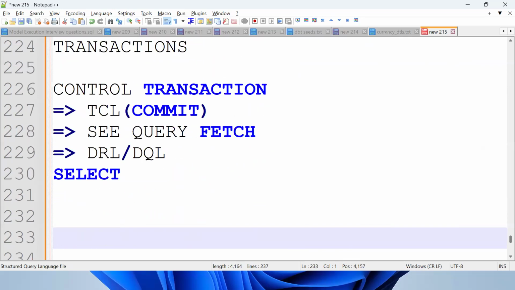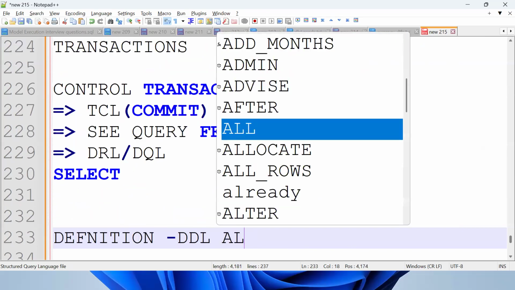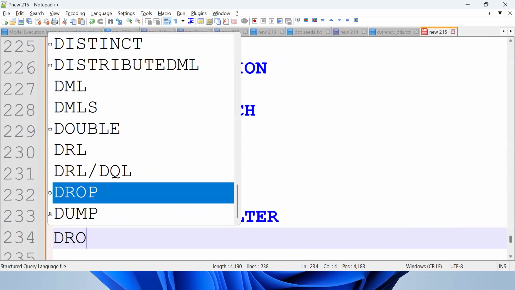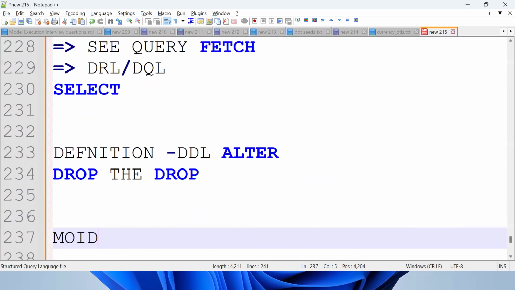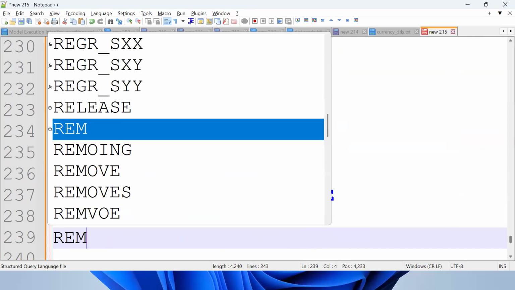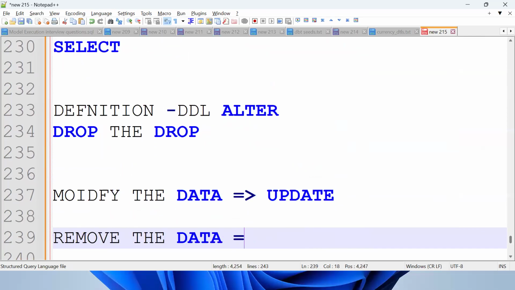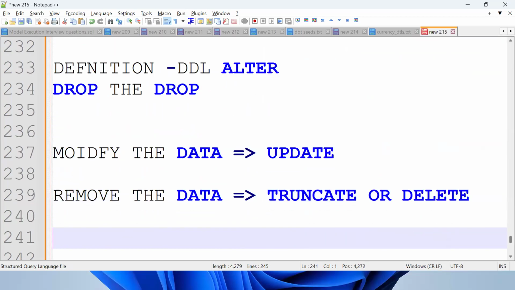If I want to change the definition, we go for DDL, that is the ALTER command. To drop the object, go for the DROP command. To modify the data, go for UPDATE. To remove the data, go for TRUNCATE or DELETE. To remove the entire object, go for DROP.